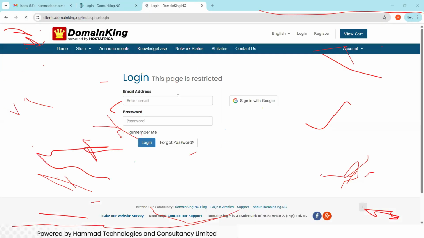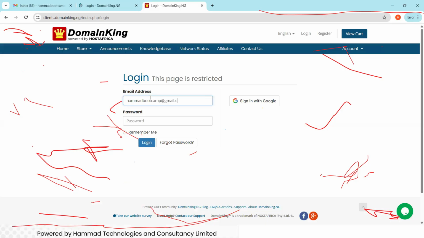Okay, so let's continue. We use Hamad Bootcamp. If you can recall the email I used yesterday, Hamad Bootcamp at gmail.com, and the password. That email and password you used yesterday during the creation of the account is exactly what you're going to log in with. So I'm putting the email hamadbootcamp at gmail.com, and I put the password. Then you click on login.